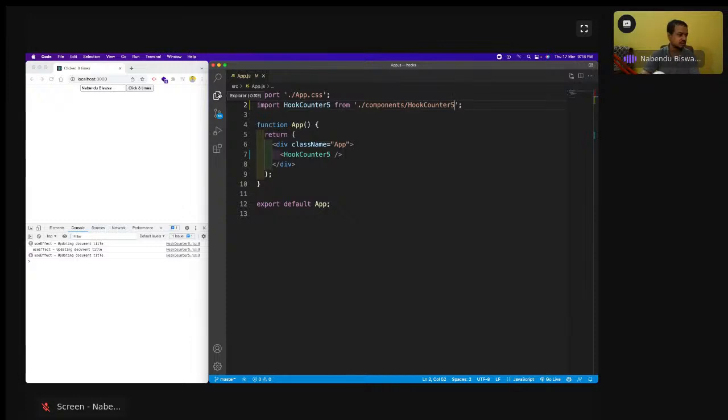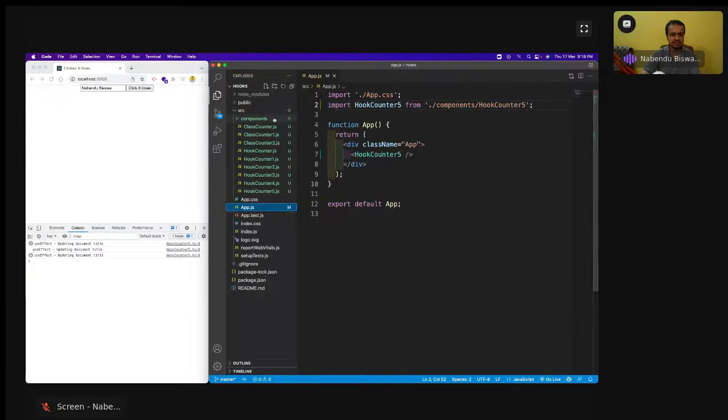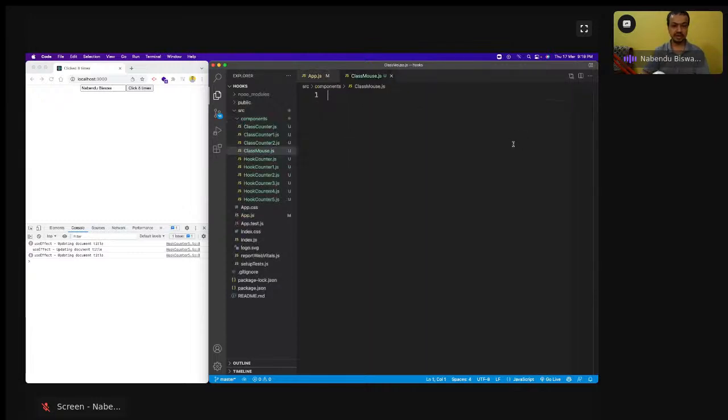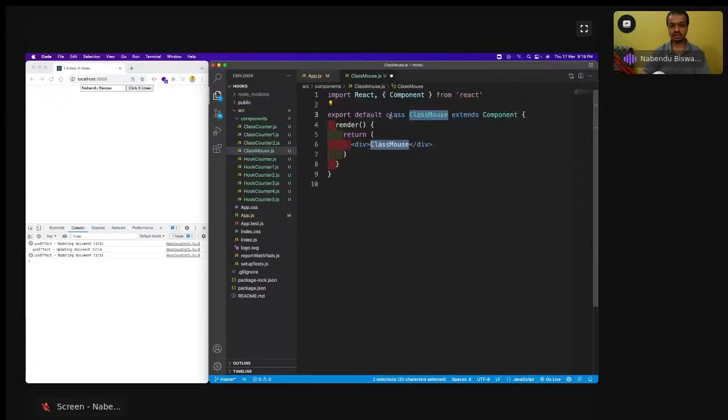Okay. So now I'll create something known as a class, mouse.js, and again it will be class based first. So RCC, export default, and class Mouse will be there.